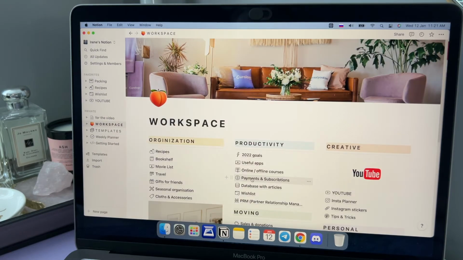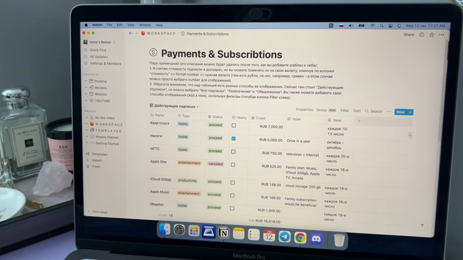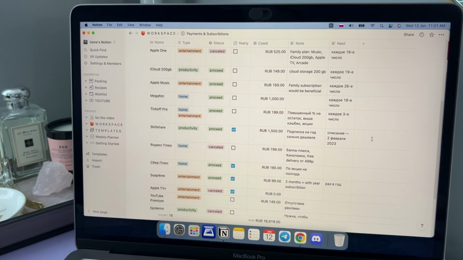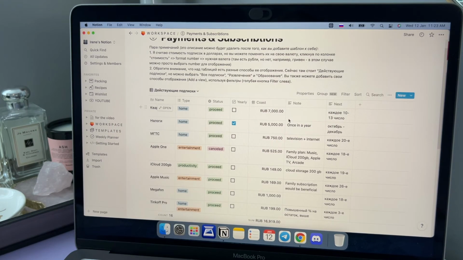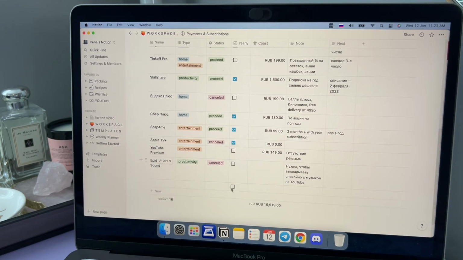Okay, the next one is payments and subscriptions. It's all about how much we pay monthly with my husband. There we have the utility payments, some fees, television, internet, and then our subscriptions, like Apple One, which I have to start in 2 days. And if I scroll it down, we can see the sum which we need to pay every month.